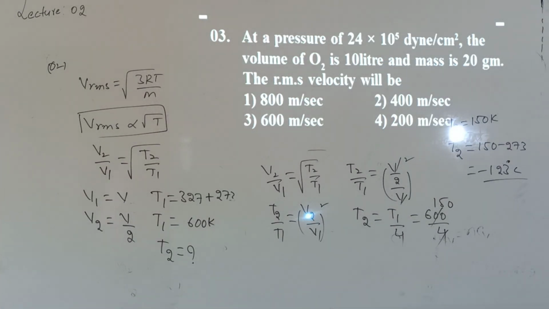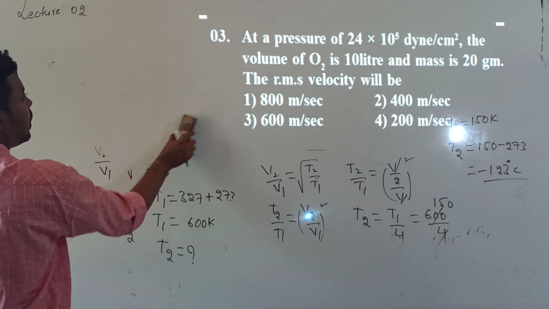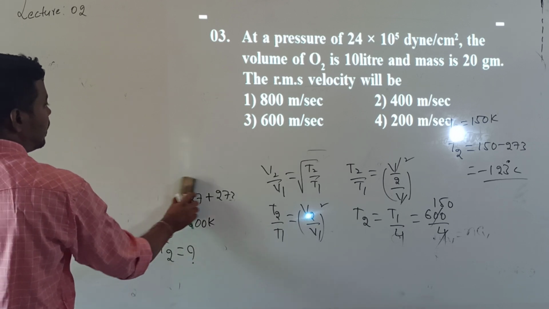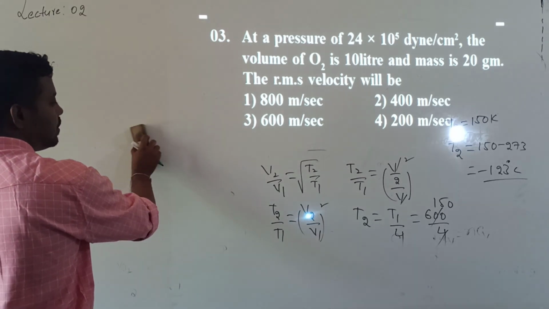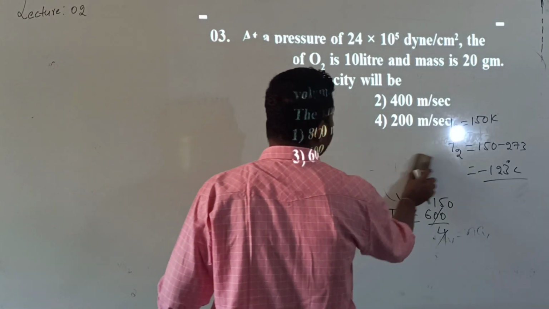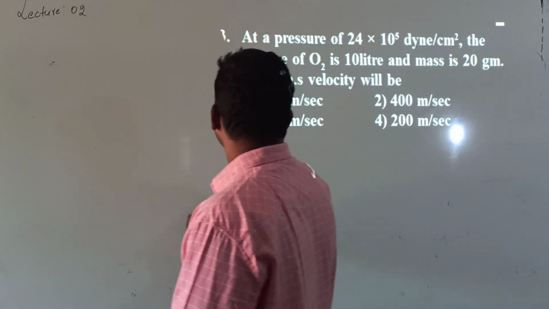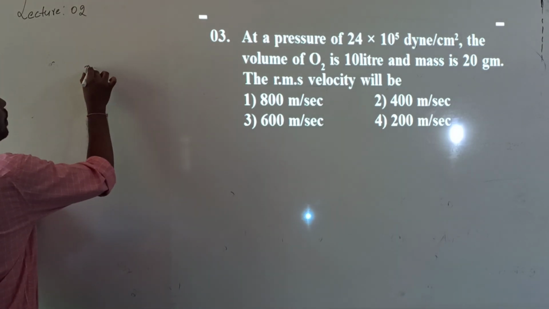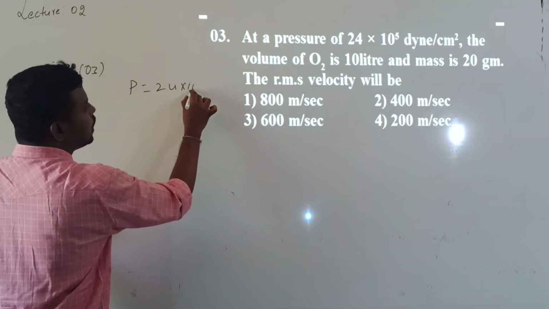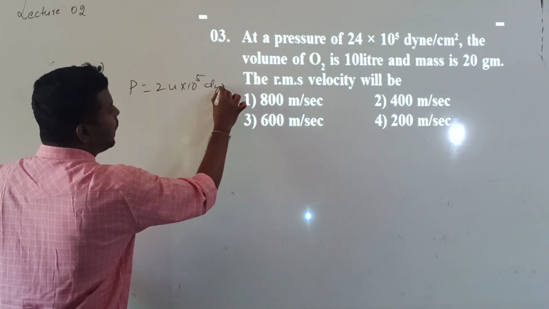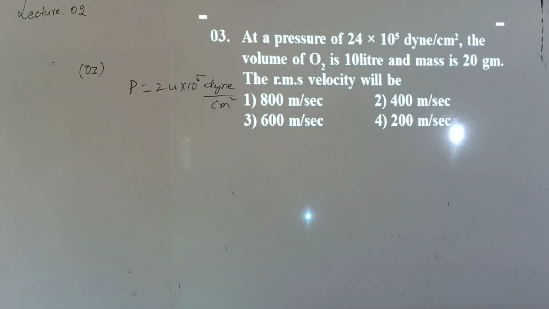Next one, question number 3. At a pressure of 24 into 10 to the power of 5 dyne per centimeter square, the volume of O2 is 10 liters and mass is 20 grams. What they are asking us to calculate is the RMS velocity. So what is the data given in this third question? Pressure is given as P, 24 into 10 to the power of 5 dyne by centimeter square. Because in the answer they are asking in the SI system,